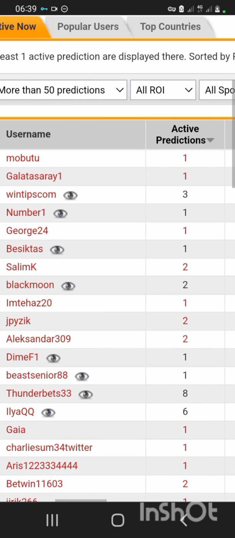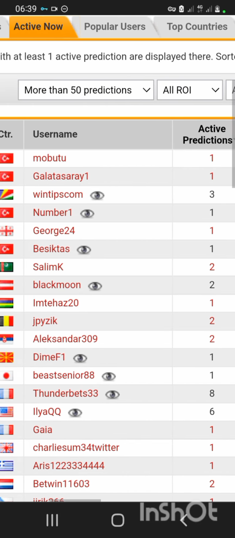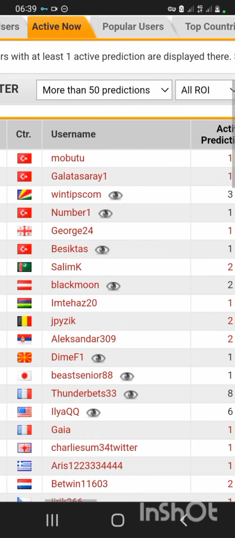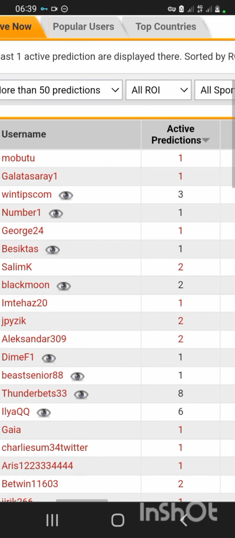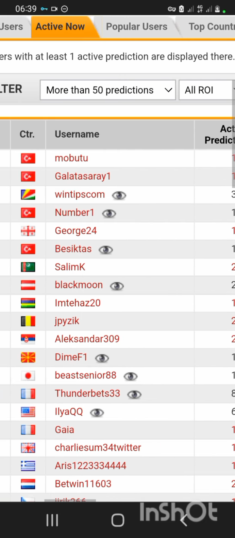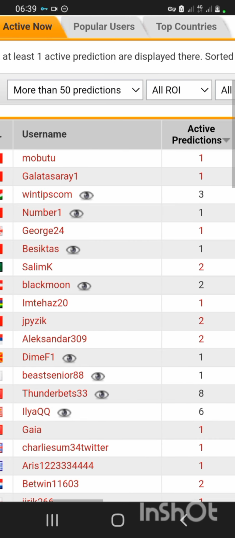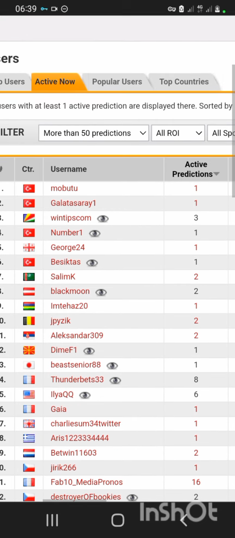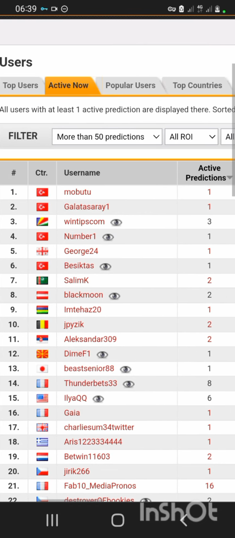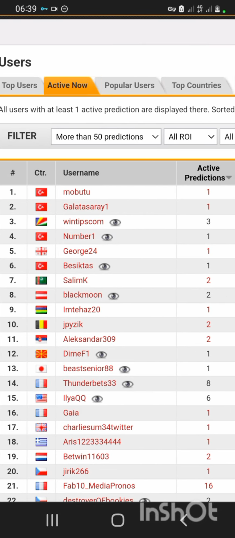If you look very well, you see that they have the icon. So they have already been locked. It is not going to be free of charge. These ones are the ones you have to pay for. Every other one here that doesn't have the icon, you will see their predictions. So let's start with this number 1 who has made only one prediction. Let's see what they have predicted for today.